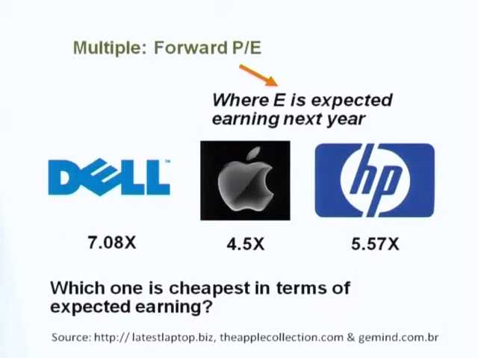Now they are in the same unit because you divide by earnings per share. So which one is the cheapest? You can tell, this one is Apple, 4.5 times. Investors are willing to pay $4.5 for every $1 of earnings per share compared to 7.08 and 5.57. Apple is the cheapest.